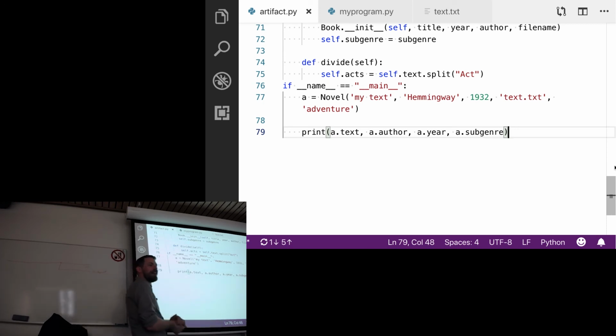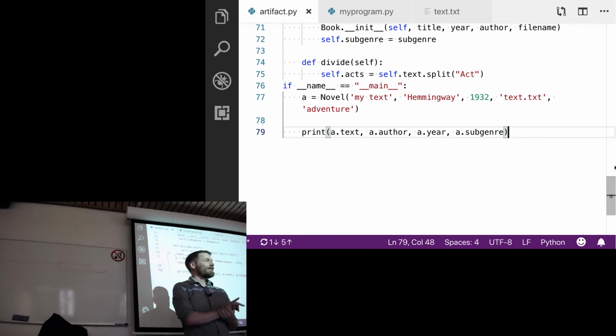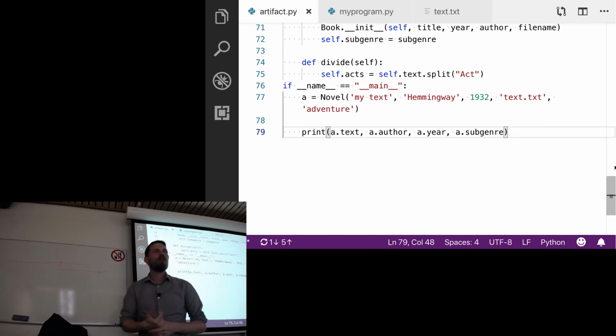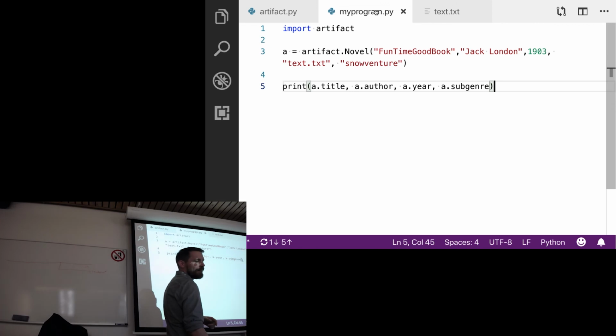But before I get into that, are there any questions? Are there questions about why we might want to do this, or anything about importing artifact, or any of that stuff?